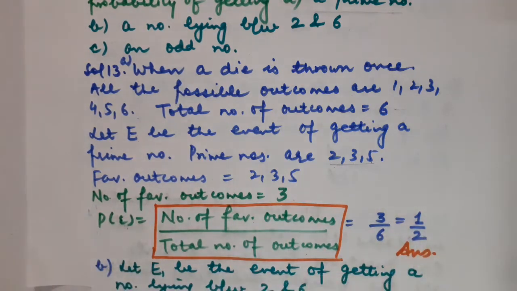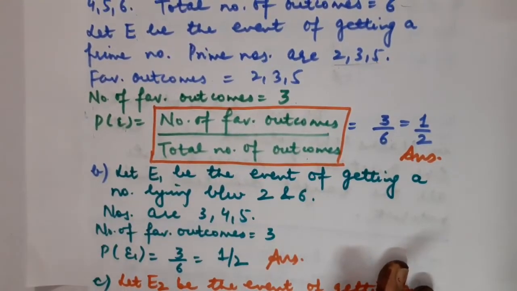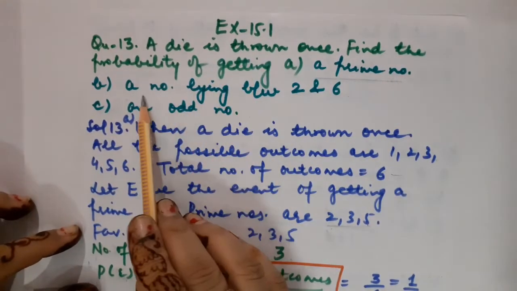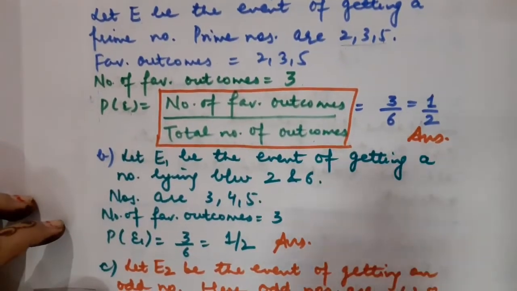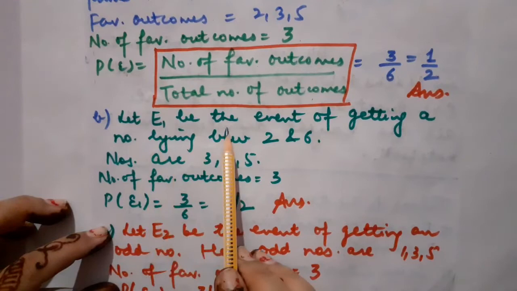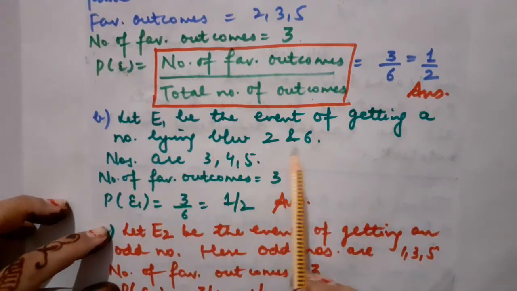Got it? Now children, I am explaining its B part, in which it is asked that you will have to calculate the probability of getting a number lying between 2 and 6. So children, let us assume that E1 be the event of getting a number lying between 2 and 6.